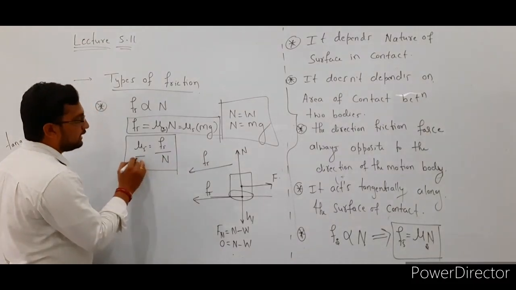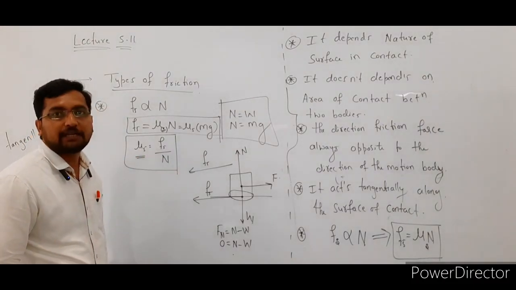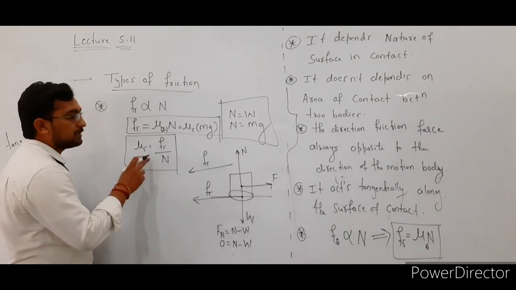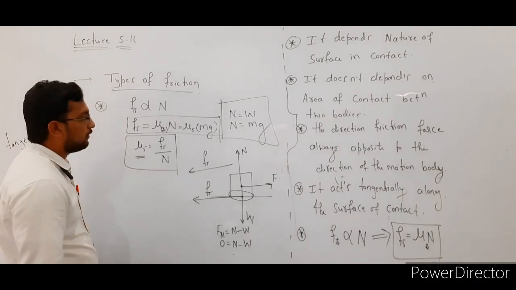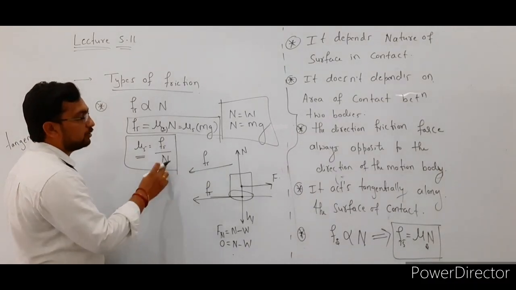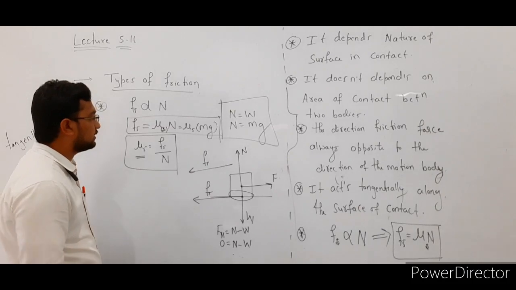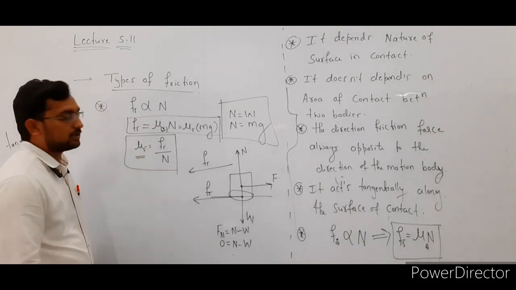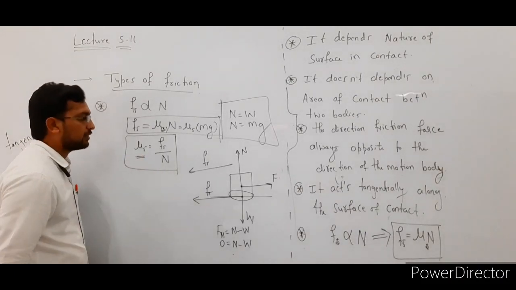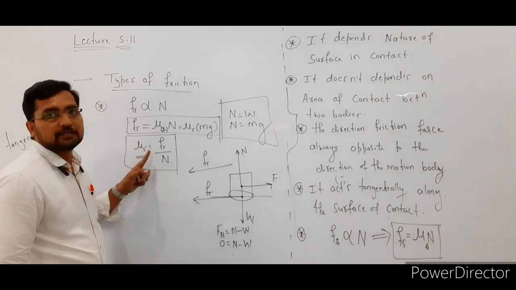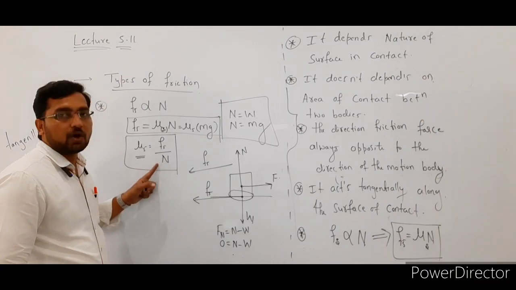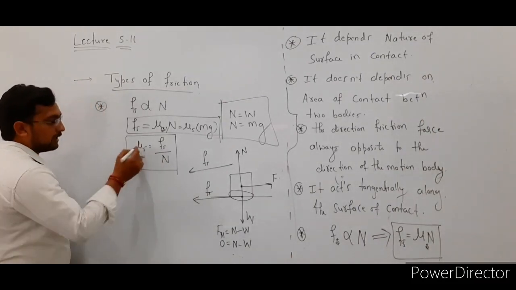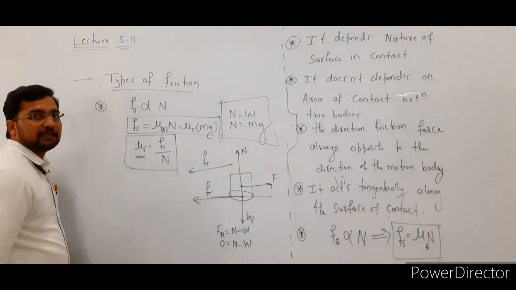So what is the definition of the coefficient of static friction? It is the ratio of the static force of friction to the normal reaction. So that is known as the coefficient of static friction. Here, the definition of the coefficient of static friction is the ratio of static friction to the normal reaction.